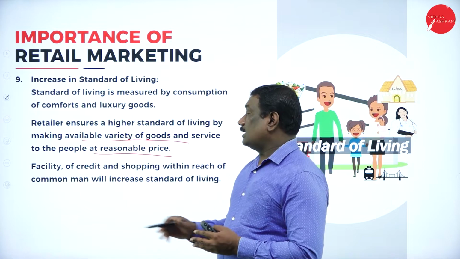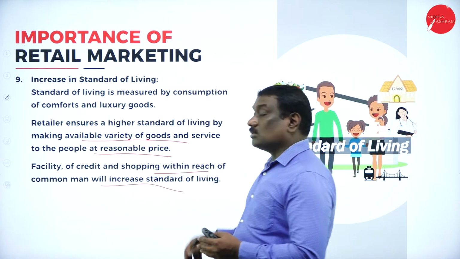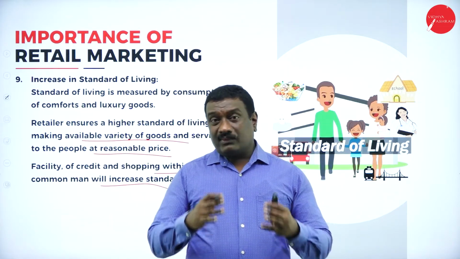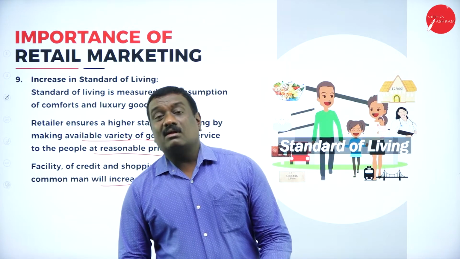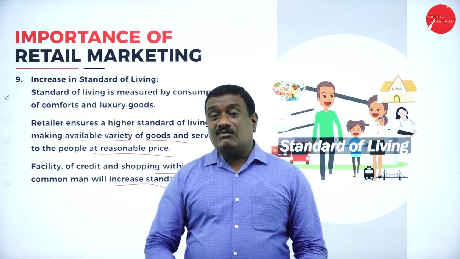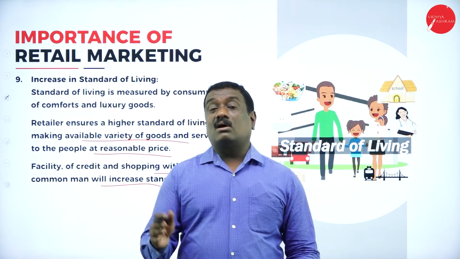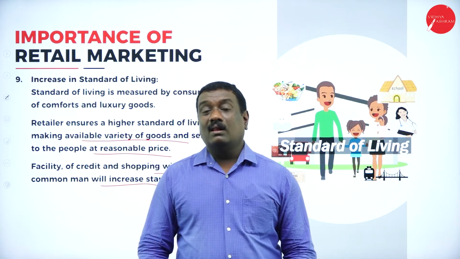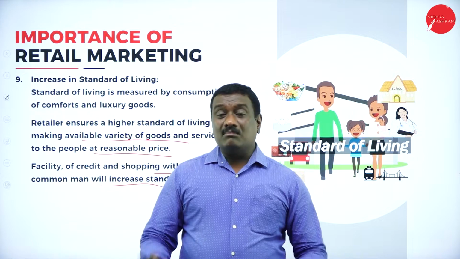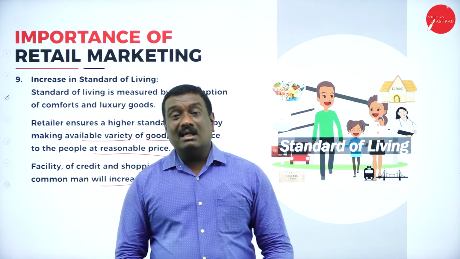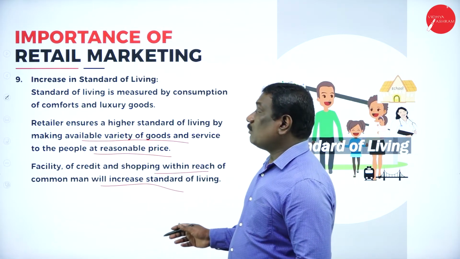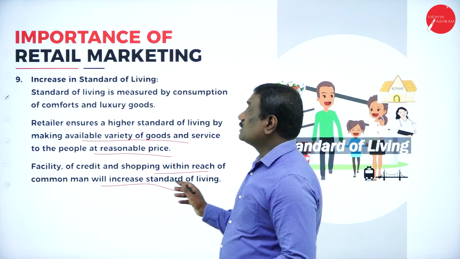So the facility of credit and shopping within reach of the common man will surely increase the standard of living. So nowadays, if you cannot afford to buy all the important kitchen appliances, like refrigerators or washing machines or different kinds of home appliances, all this, if you cannot afford to buy at one go by paying at one slot, then there are a lot of EMI facilities available from various financiers who will be financing you. So you can buy those products and pay your EMIs on them, and thereby you can increase your standard of living. This is possible only because of the retailing business or retail marketing.